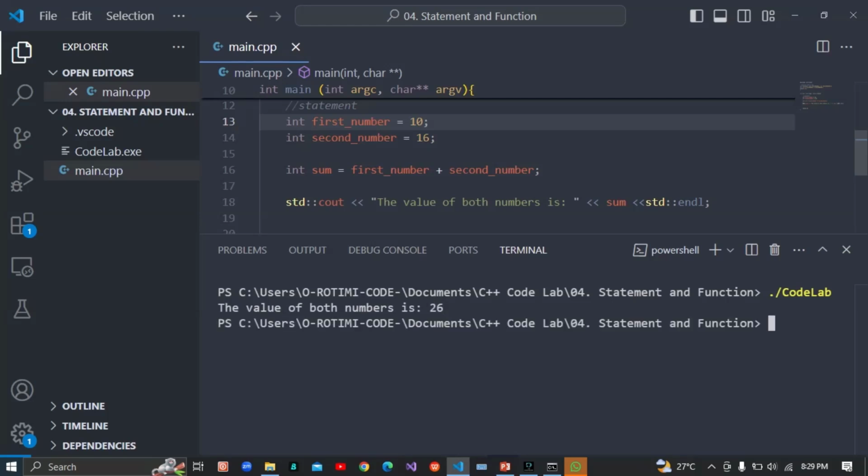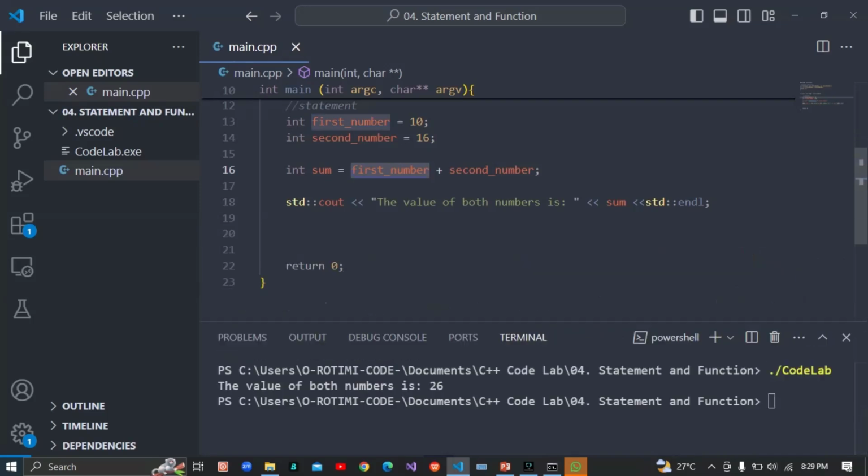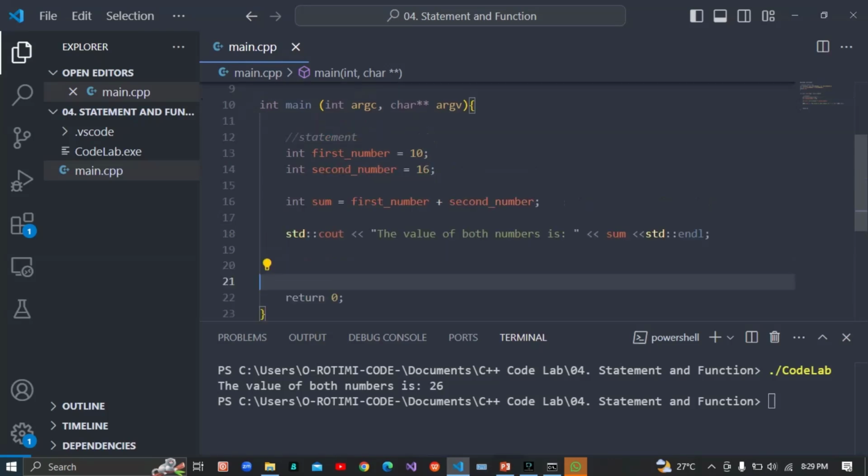Once I close it, it now says the value of both numbers is, or whatever the value of both numbers is. What I'm actually after is this one here. So I add both numbers here. What I'm doing here is called a statement. See, my pronunciation is worse.